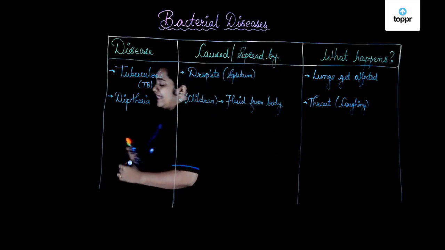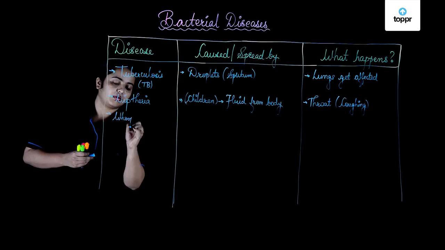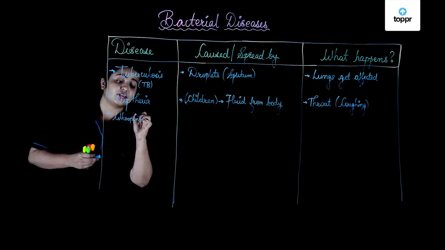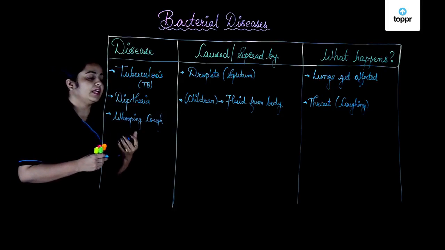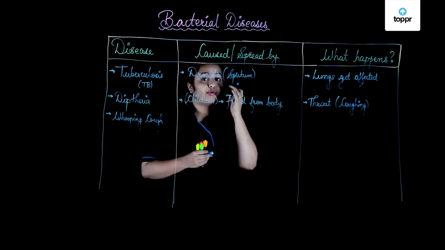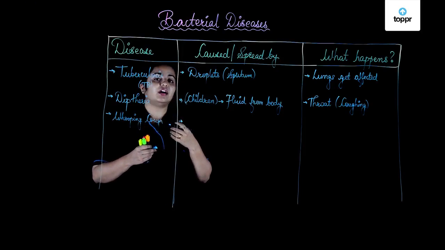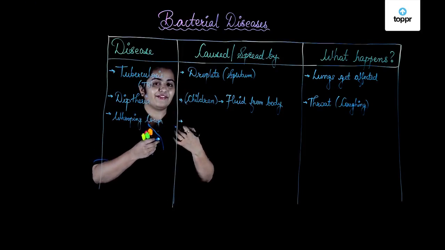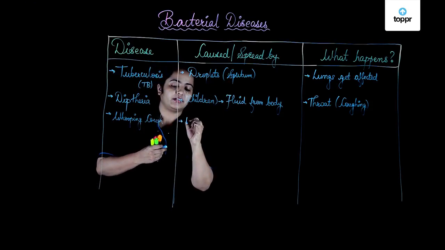Yes, next in the list will be whooping cough. As the name says, whooping cough means they have lots of coughing in a typical whooping manner. Whooping cough is again caused by a cough which is loud enough, as a result of which tiny droplets spread from one person to another.